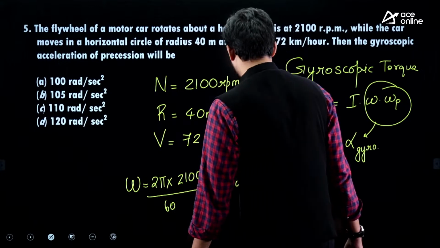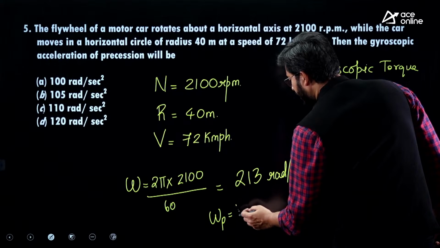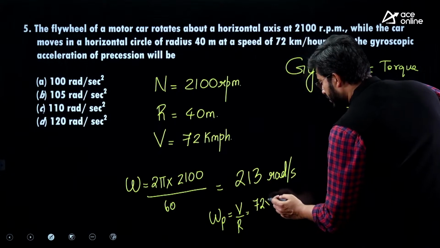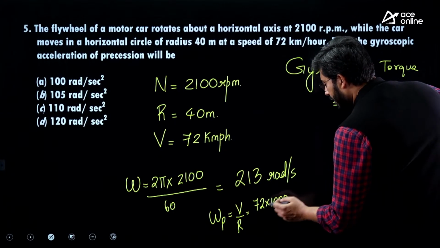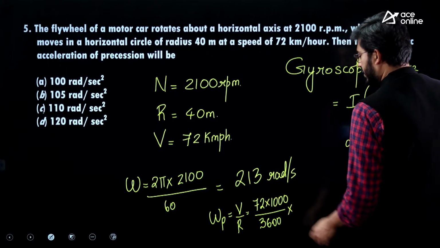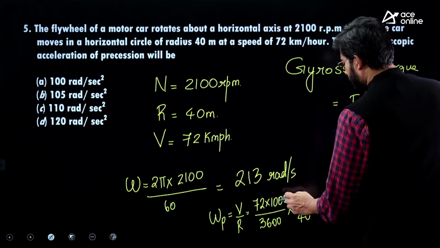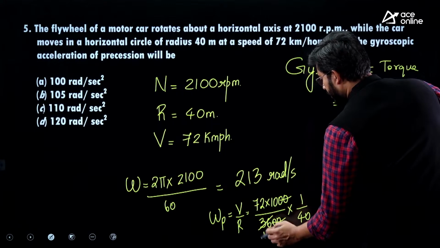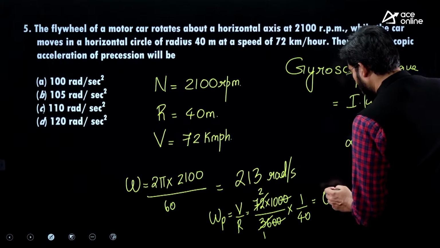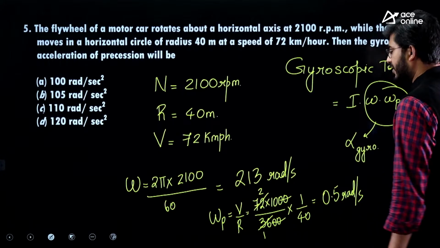And omega p, that is precession, omega precession will be equal to V by R. Velocity here is given as 72 kmph, which is 72 into 1000 divided by 3600, divided by R, where R is 40 guys. Here the zeros will be cancelled, 36 twos, this is 20 by 40, which is equal to 0.5 radians per second, the velocity of precession.